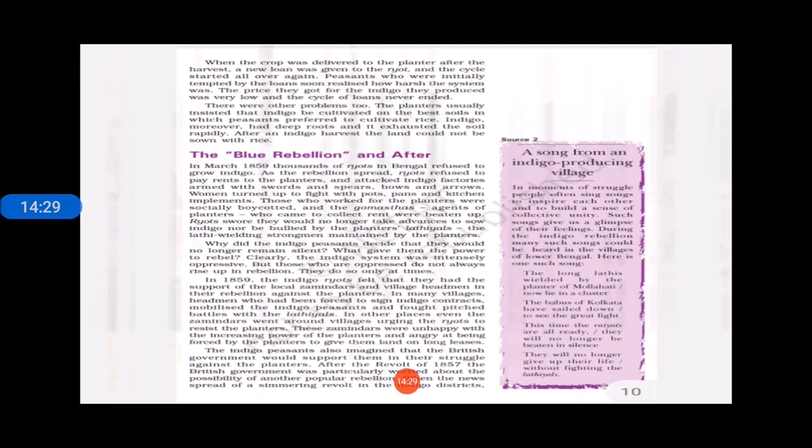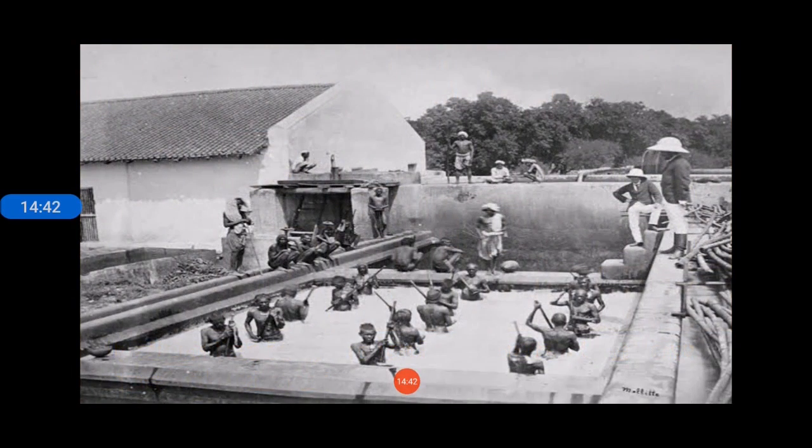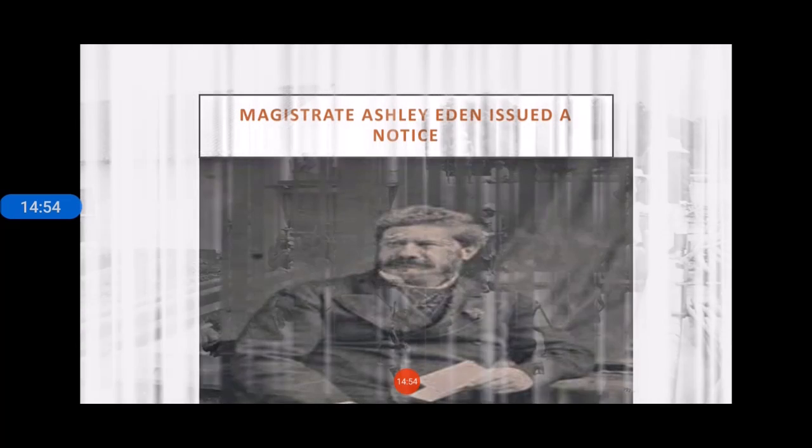Now we will see one more reason. Here we can see an indigo factory in India with low-cost labor. The work was very hard, long and tedious, but the payment was very low. Here we can see our laborers working very hard, and these European planters used to stand and give commands and orders to our farmers, our laborers.